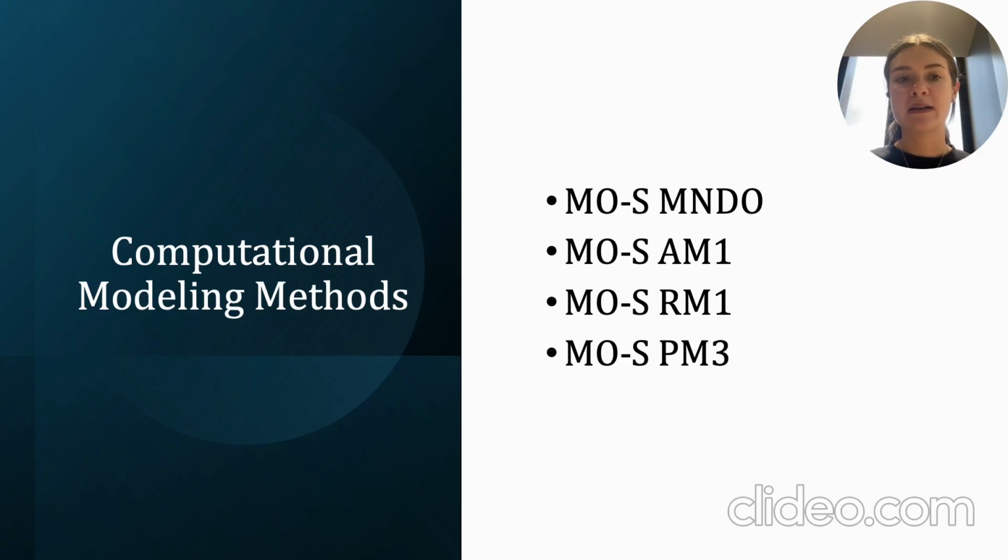AM1 is an improvement over MNDO, with a focus on providing better results for organic molecules, especially those involving conjugations. RM1 is another revision aimed at further improving accuracy by refining the treatment of electron repulsion and bonding. This method is known for being particularly good at handling conjugated systems like the ones we're studying. And lastly, PM3 is the most recent method, designed to improve upon both MNDO and AM1 by offering better accuracy for a wider range of molecules, particularly those with transition metals or complex bonding structures.